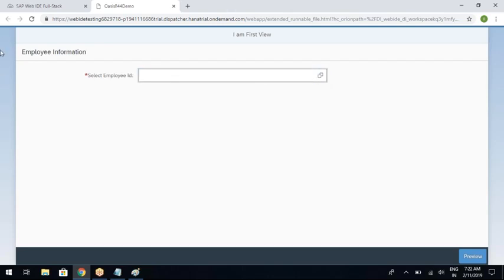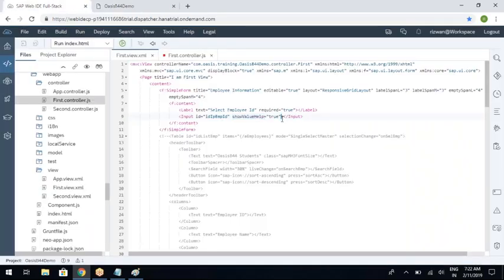So pressing this button is an action, and the action name is valueHelpRequest. So let me write onF4HelpPress.